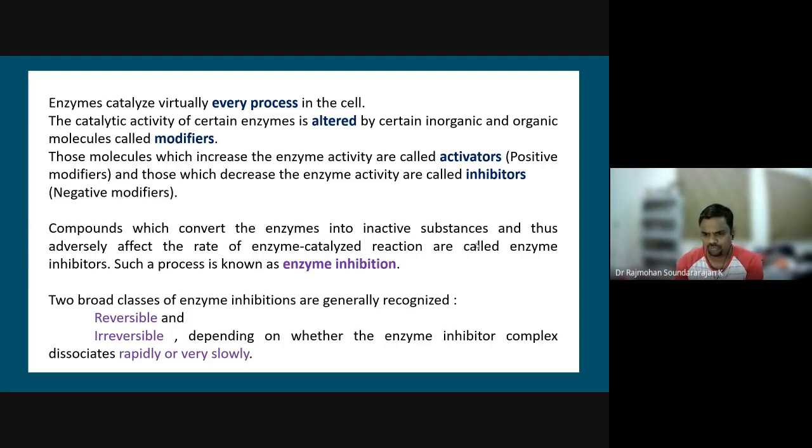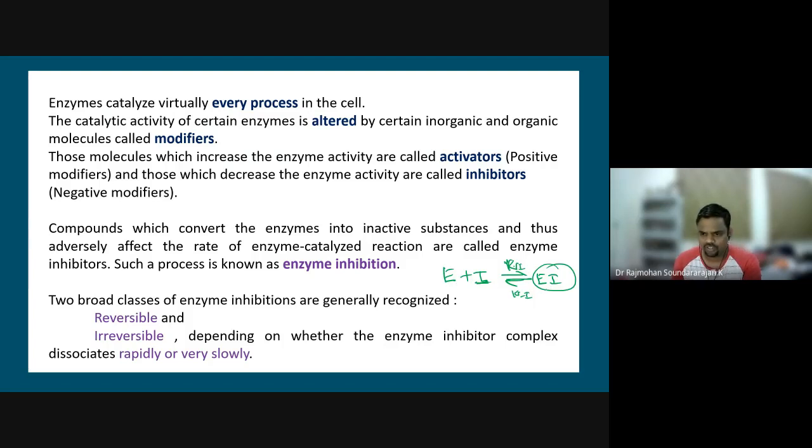As I told you, if we consider E plus I forming EI, the rate of forward reaction is K and the reverse is K minus I. So this is how fast it can dissociate, because the inhibitor is occupying the active sites present on the enzyme.